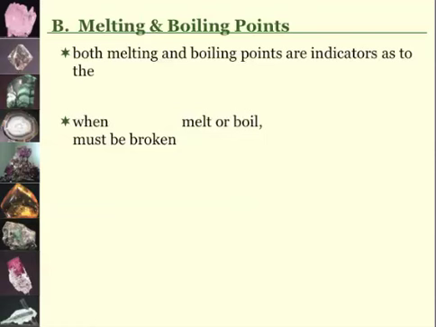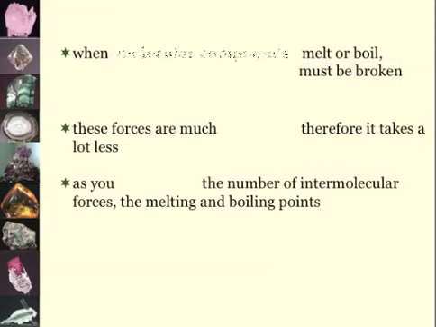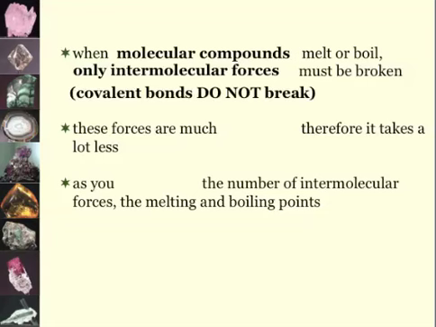So if we relate that to melting and boiling points, both the melting and the boiling points are indicators of the strength of attractions within or between molecules. When metals melt or boil, metallic bonds must be broken. When ionic compounds melt or boil, ionic bonds must be broken. When molecular compounds melt or boil, only intermolecular forces must be broken. Okay? Covalent bonds do not break. This is something that you must understand.